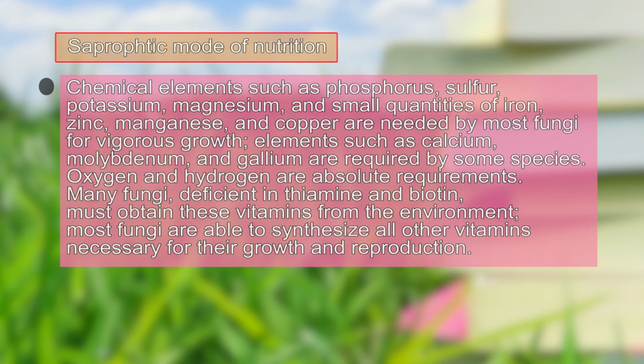Elements such as calcium, molybdenum and gallium are required by few species of fungi. Oxygen and hydrogen are an absolute requirement. Many fungi are deficient in thiamine and biotin, and they obtain these vitamins from the environment, whereas most fungi are able to synthesize all other vitamins that are necessary for their growth and reproduction.